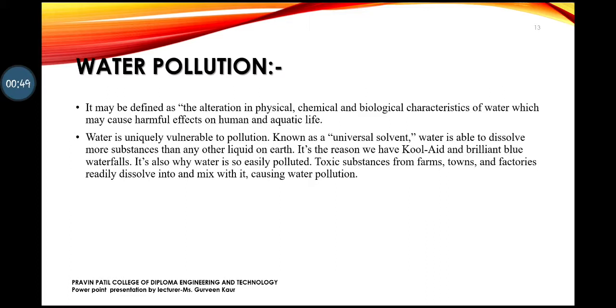So, in simple words, I can say the alteration in the physical, chemical, and biological characteristics of the water can cause harmful effects on humans as well as plants. Now we all know that water is called the universal solvent. Why is it called the universal solvent? Because anything can easily dissolve in water, so water is vulnerable in that case. If harmful substances get dissolved in it, the water becomes polluted easily, and it has adverse effects if the polluted water is consumed. So this is what water pollution is.